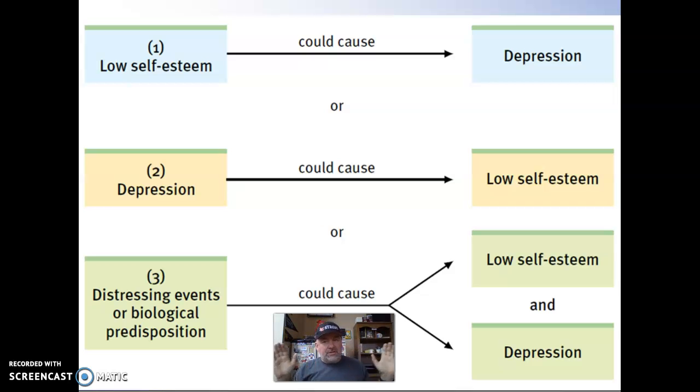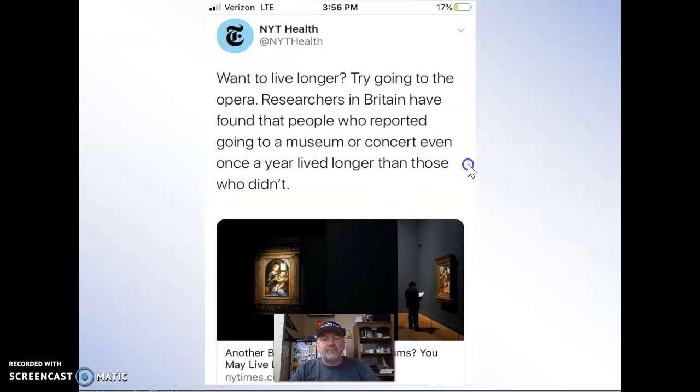So the only thing we're talking about with correlation is we know that low self-esteem and depression are linked, but we don't know why. So whenever we hear that two things are correlated, all we know is those numbers predictably travel together, and that's all. One thing does not cause another. Okay, and I'm going to say that again and again and again.